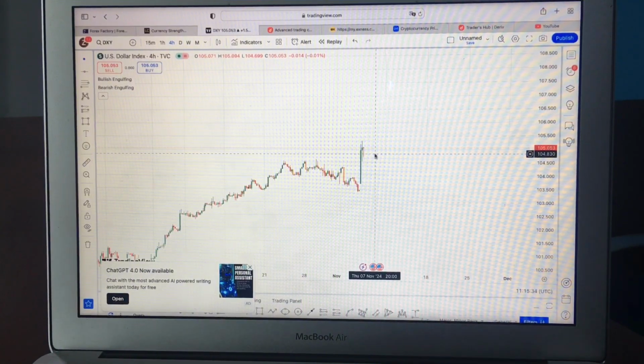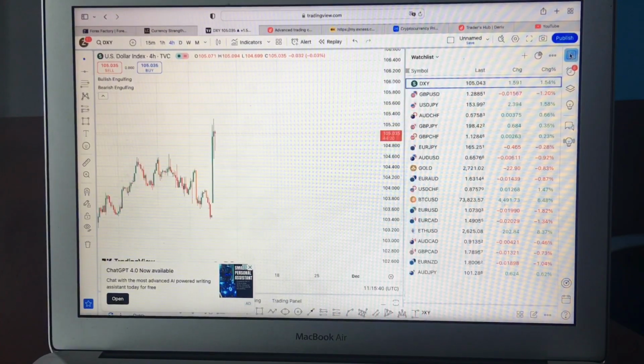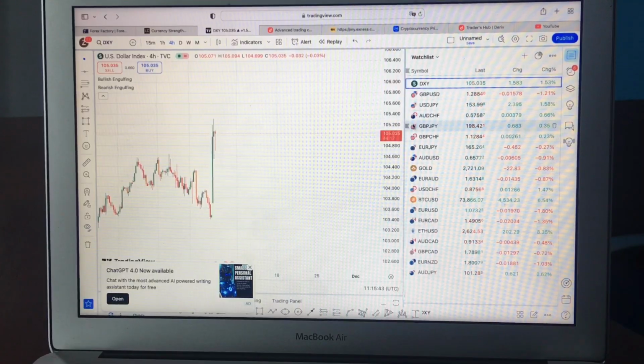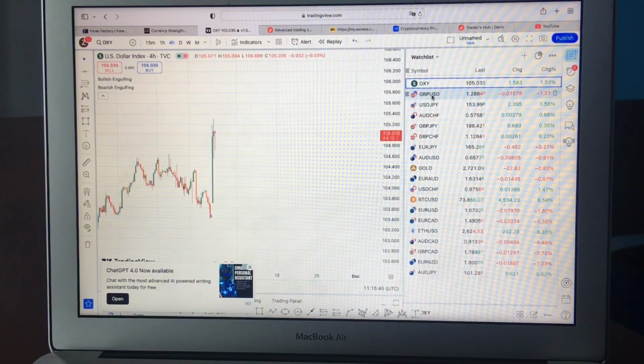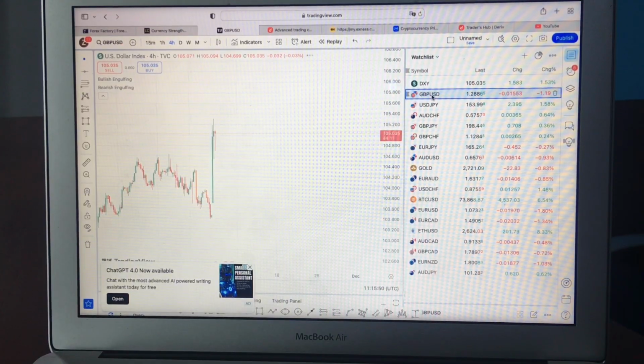And being a positive news for the US, the DXY becomes very, very strong and turns out to lash all the other pairs such as GBP USD, Euro USD, and all the USD pairs that are negatively correlated to the DXY, alright? So I woke up this morning, guys, and found the DXY down about 200 pips, and I was yelling like, Jesus, what's happening? What's happening? And the first thing that came to my mind was elections, and then that was it.